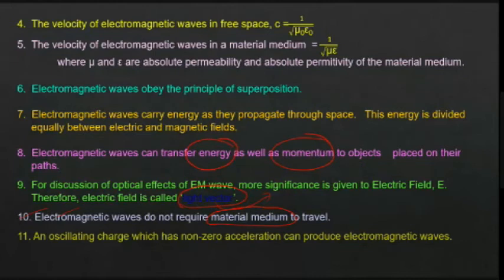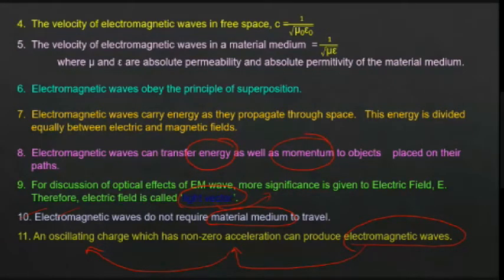Next, an oscillating charge has non-zero acceleration and produces electromagnetic waves. This I have already told you. What is the source of electromagnetic waves? The source is an accelerating charge. What is the best example of an accelerating charge? An oscillating charge. So electromagnetic waves can be produced with the help of oscillating charges.